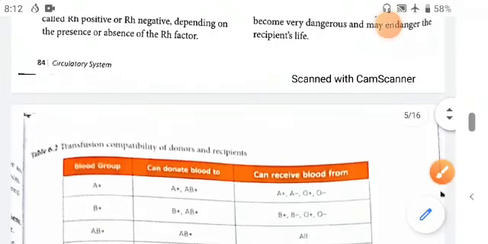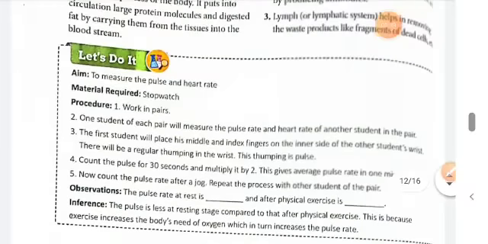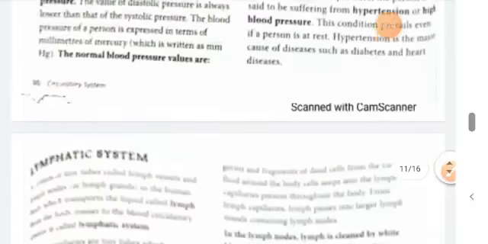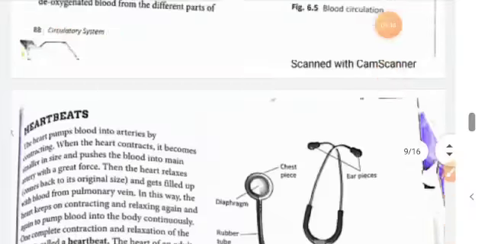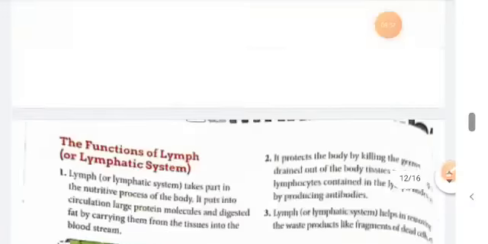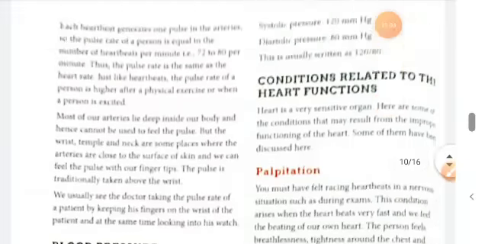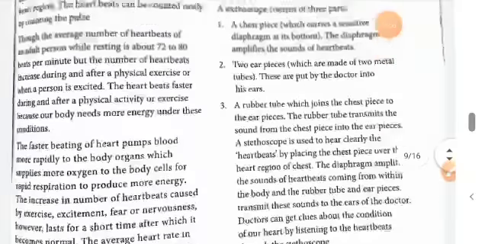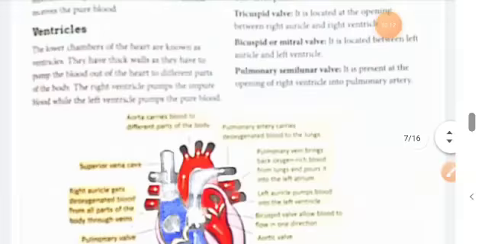Now next table is given. In the next table it is shown which blood group person can give its blood to another person. With the help of this table you can understand how it can be done. So RH factor is a very important factor. RH negative cannot take RH positive. So during the donation of blood, you have to be careful about all these factors.